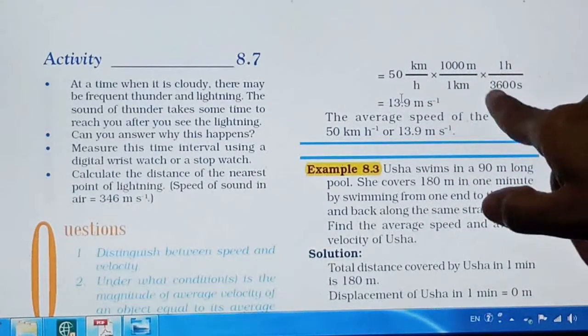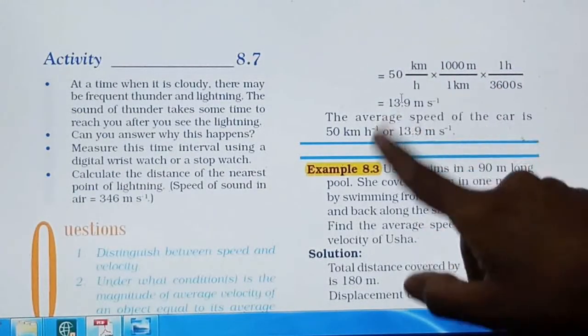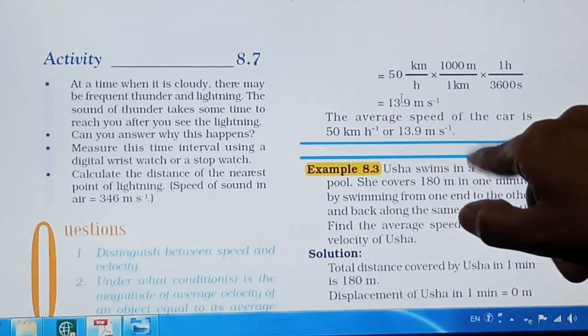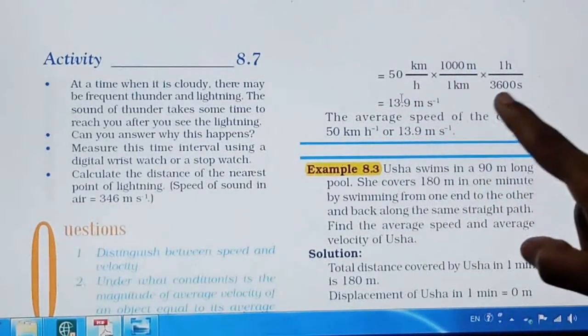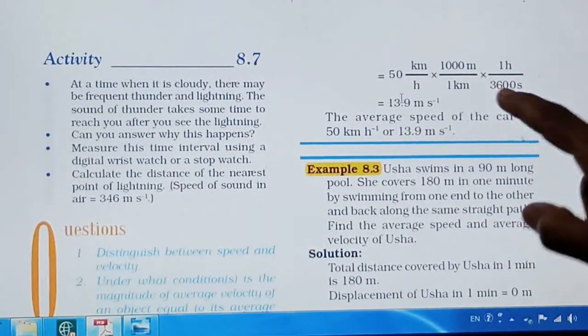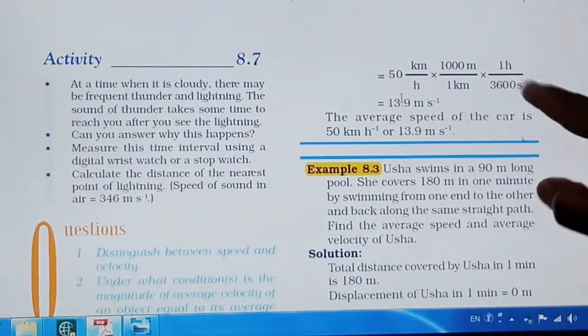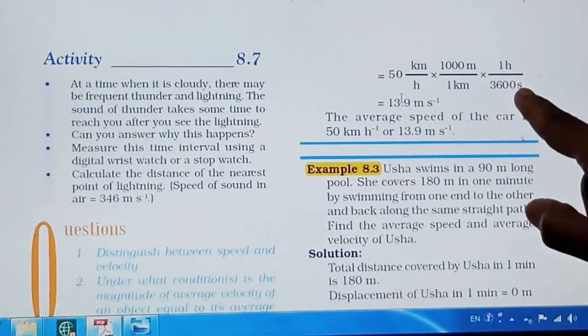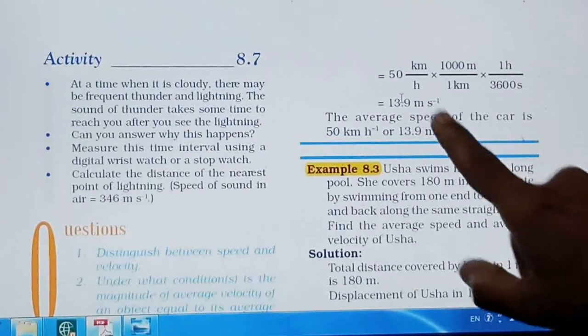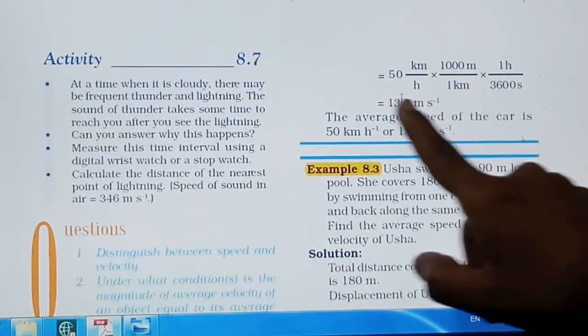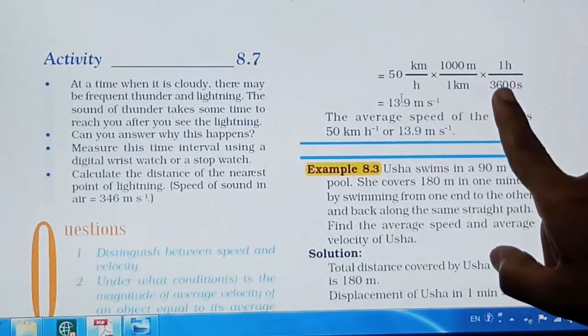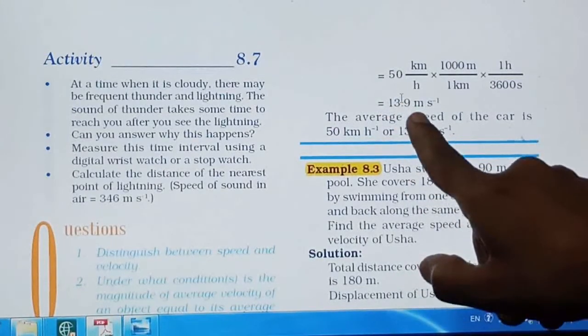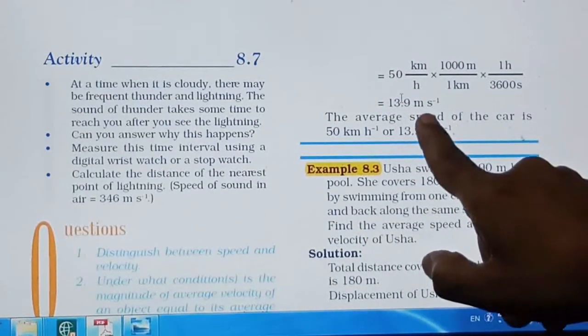And if you see the seconds, then 60 into 60, 60 minutes into 60 seconds. So that will give you the seconds. So that will be 3600 seconds, right? So this will give you an answer in meter per second. Whenever you complete these calculations, your answer will be 13.9 meter per second, right?